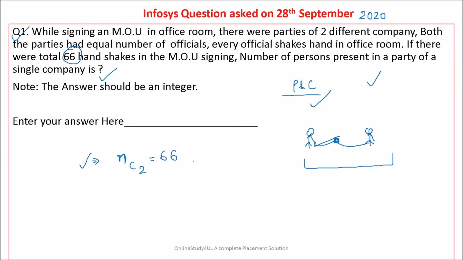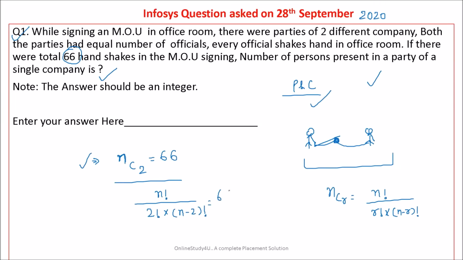Now you can see nC2 equals 66. nCr is equal to n factorial divided by r factorial into (n minus r) factorial. So here it will be n factorial divided by 2 factorial into (n minus 2) factorial, equal to 66. This n factorial I can write as n into (n minus 1) into (n minus 2) factorial.